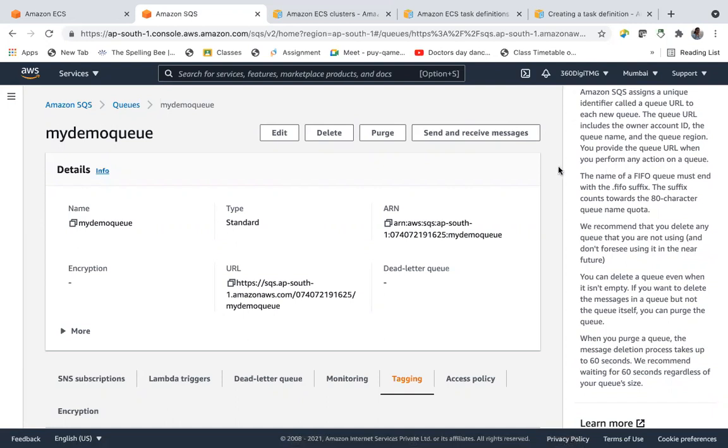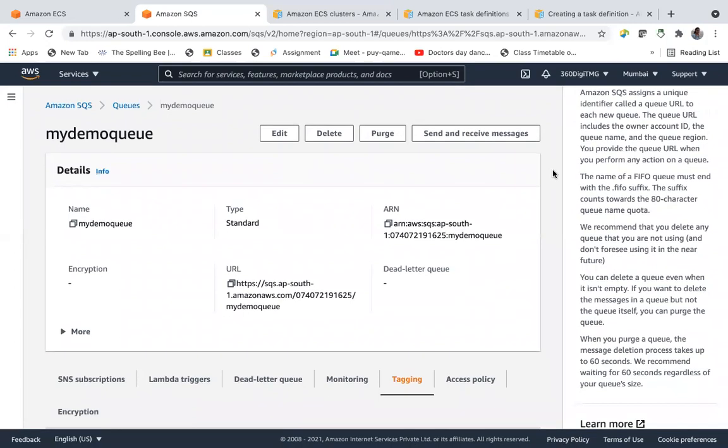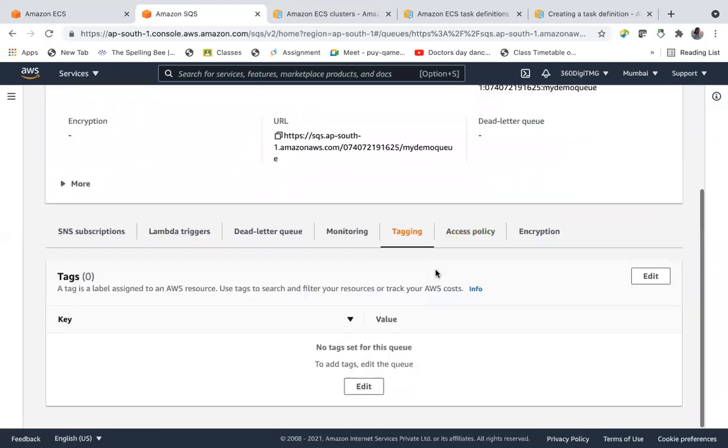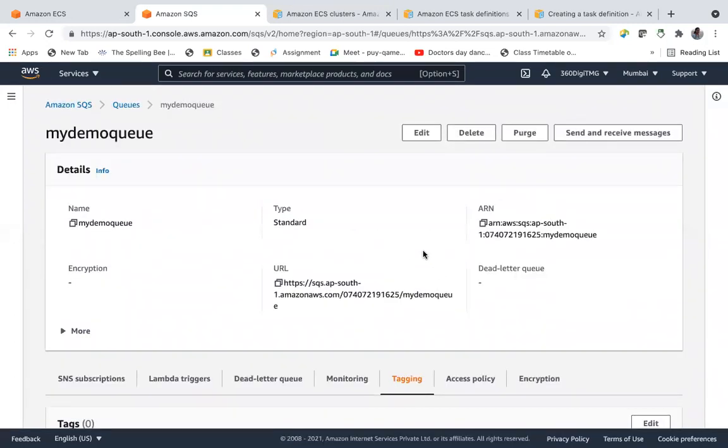If you want to empty the queue, then purge it. Within the 60 seconds, the messages inside it will get deleted. After that, you can delete the queue. So the emptying process is nothing but purge.